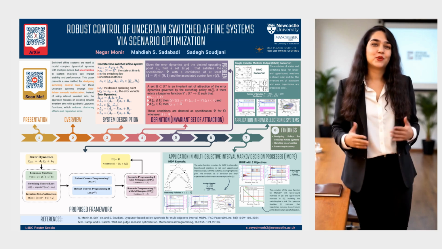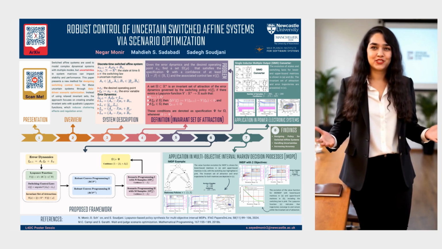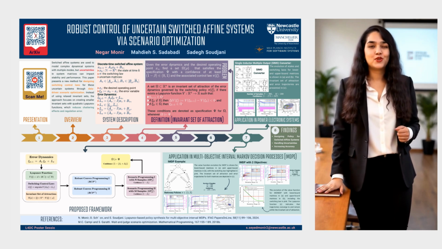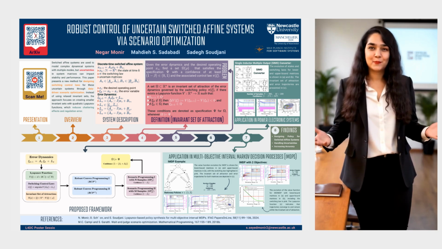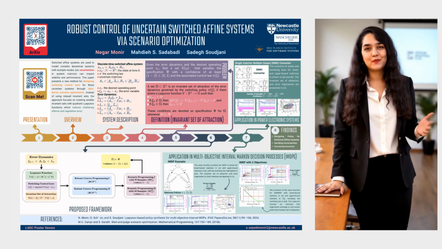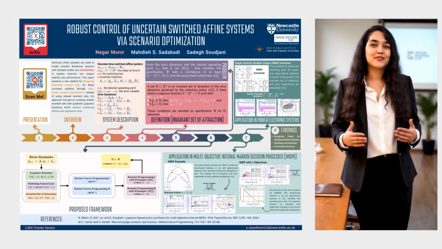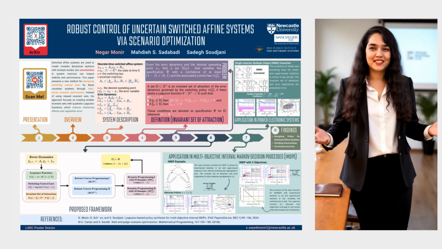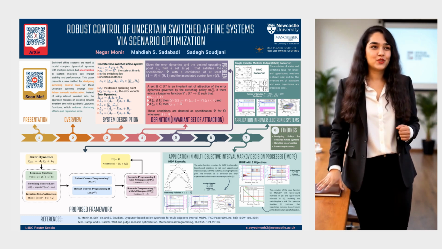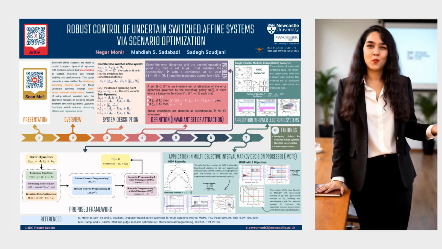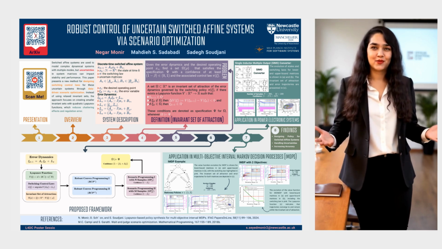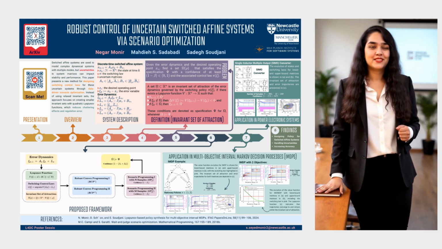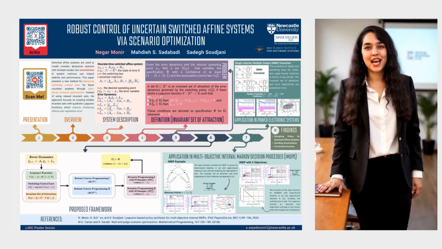Switched affine systems are used to model complex dynamical systems with multiple modes, but uncertainties in system matrices can impact stability and performance. This paper presents a new method for designing switching control laws for these uncertain systems through data-driven scenario optimization. Instead of using relaxed invariant sets, the approach focuses on creating smaller invariant sets with quadratic Lyapunov functions, which reduces chattering effects and regulation error. The framework enhances robustness against parameter uncertainties while improving accuracy.